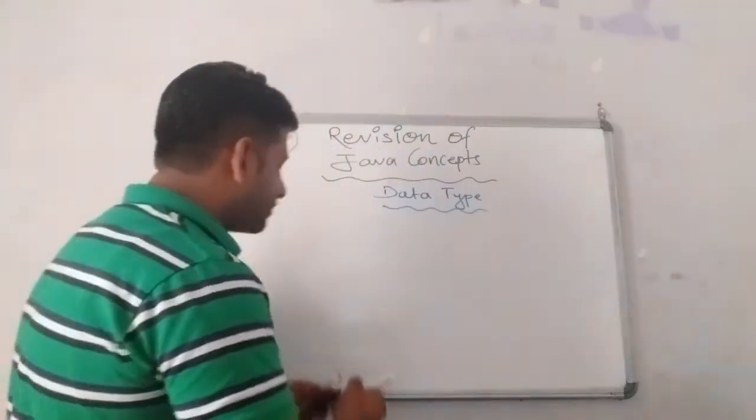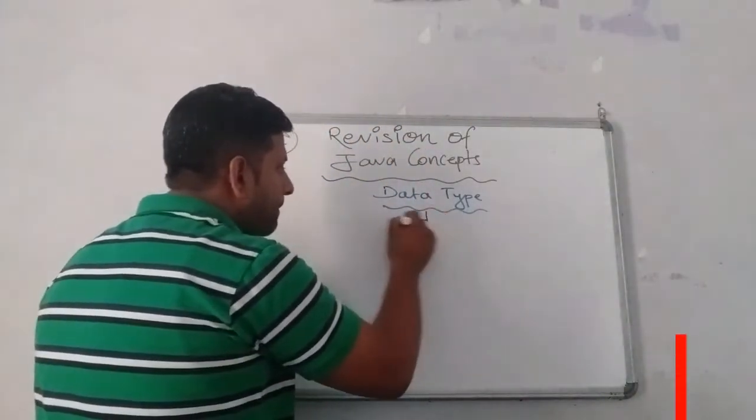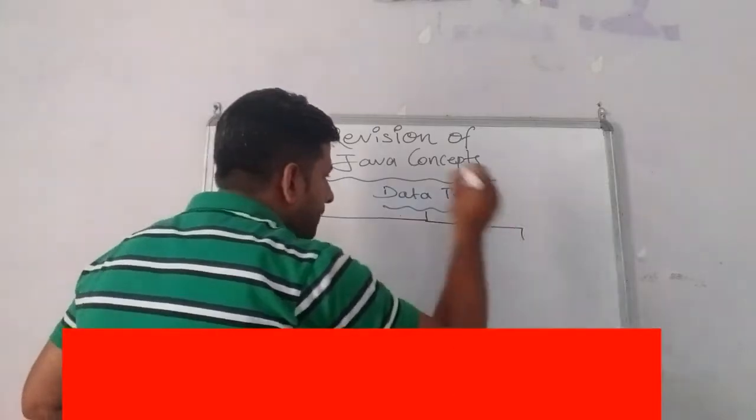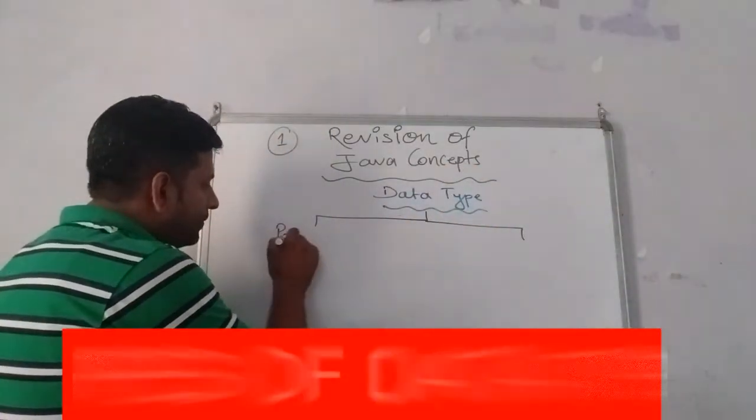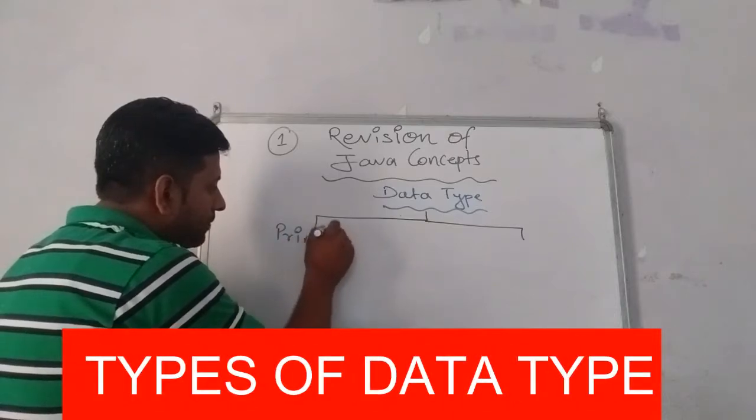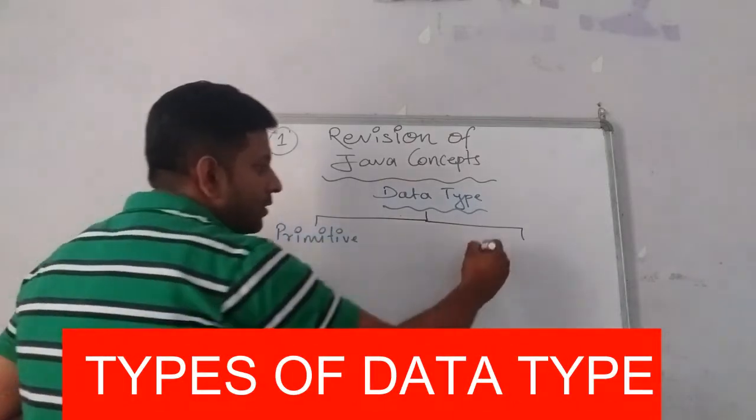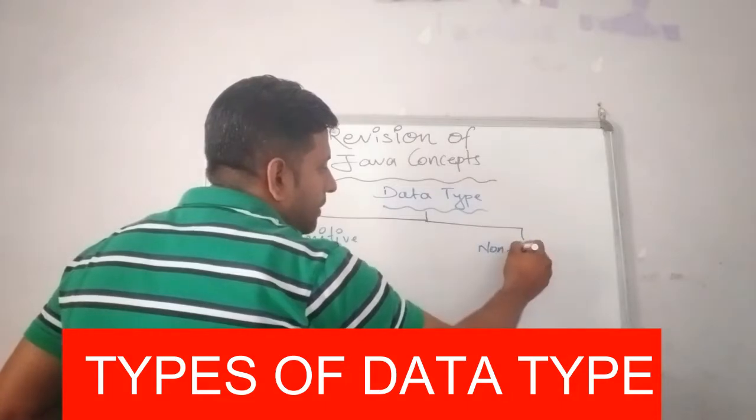Now see here, I'm dividing them into two parts: primitive and non-primitive.